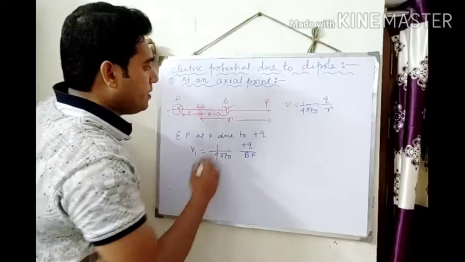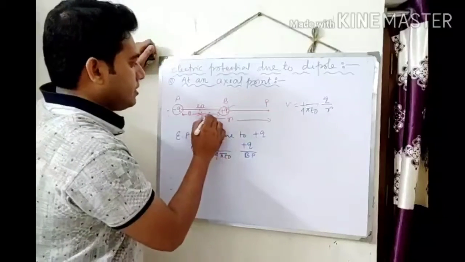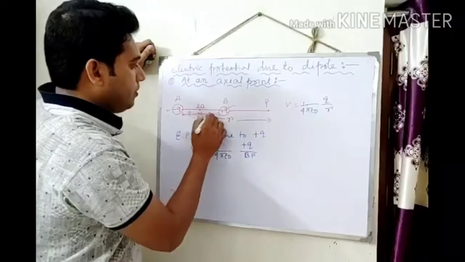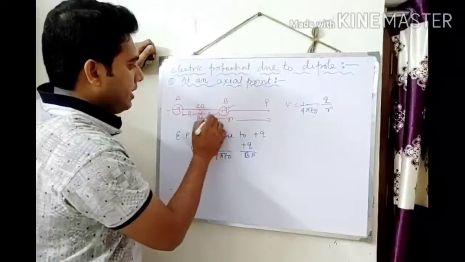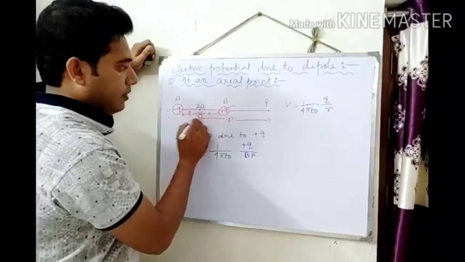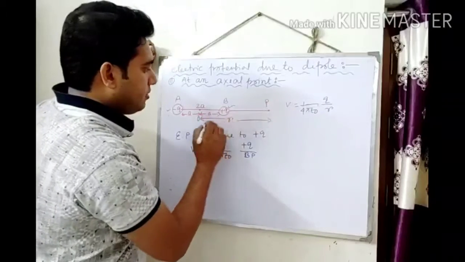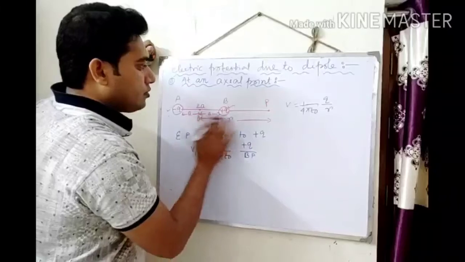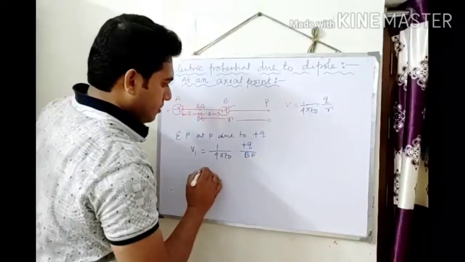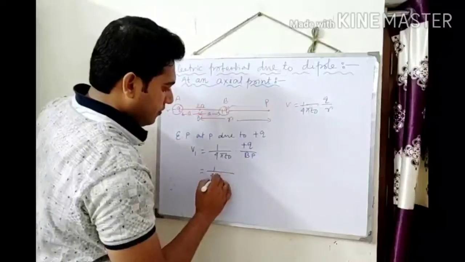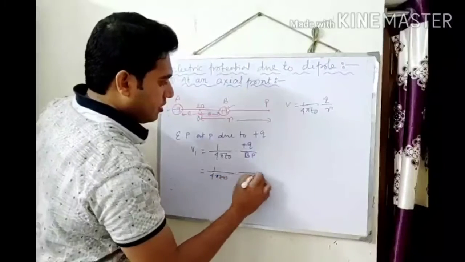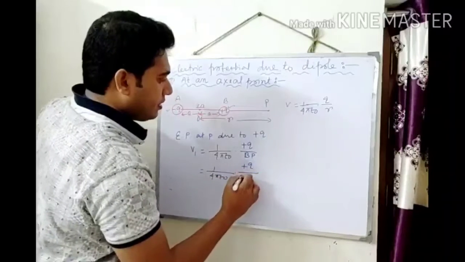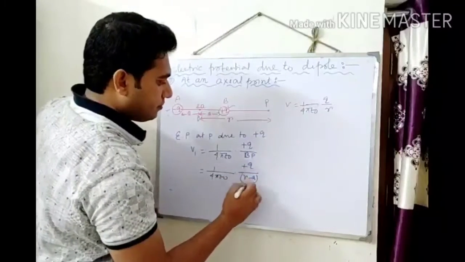Okay, so BP means R minus A, because from the middle point O, OB is A and AO is A. So BP will be R minus A, because R is the distance between O and P. So V1 will be 1 by 4 pi epsilon naught, plus Q by BP, that means R minus A.